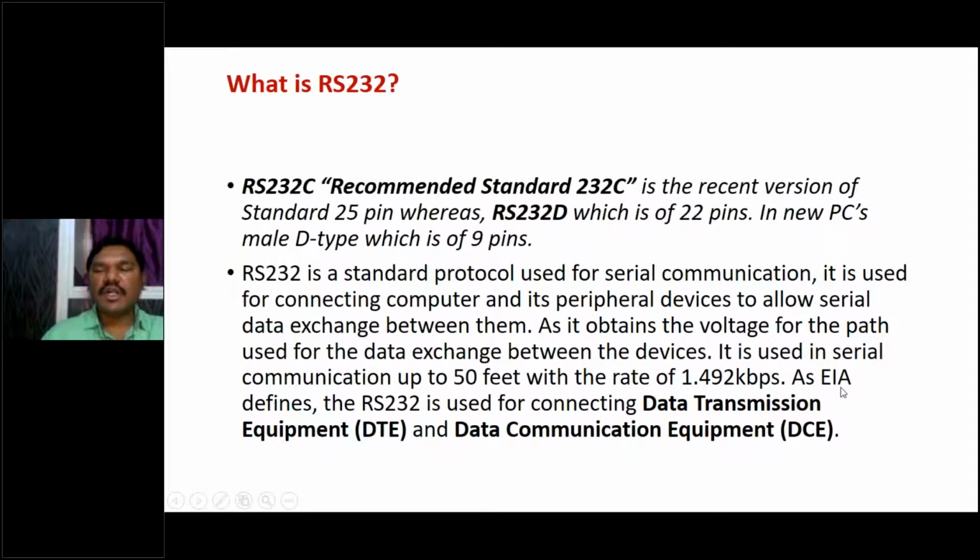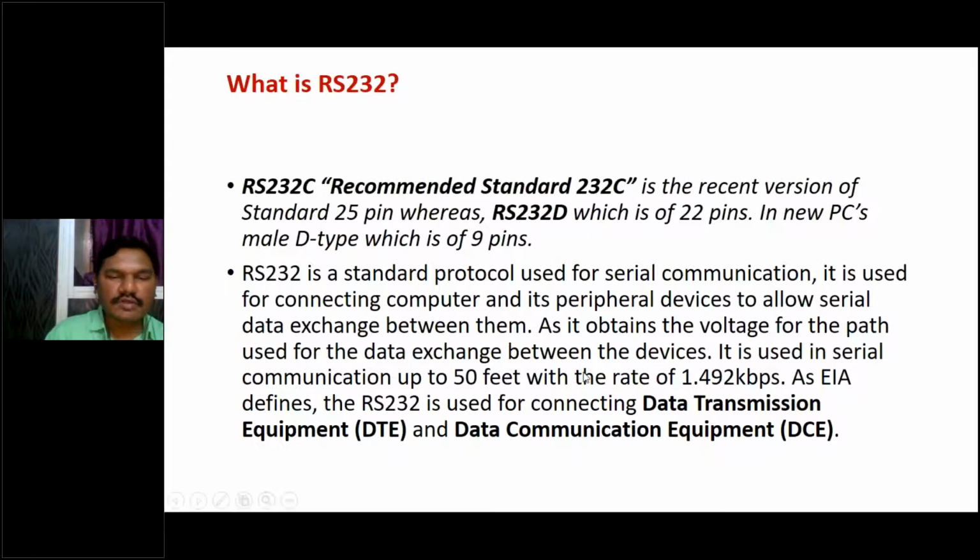And who has standardized this one? EIA, which stands, in America, for Electronic Industries Association. This industries association gives some standards on how it was designed, whether it is really helpful for the people or not, what distance it can cover, and what the data rates are. Everything is checked by this.